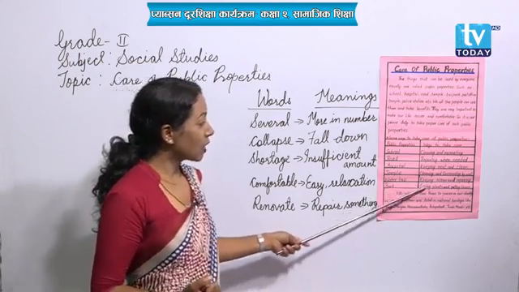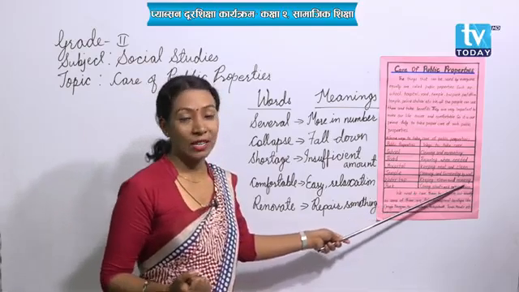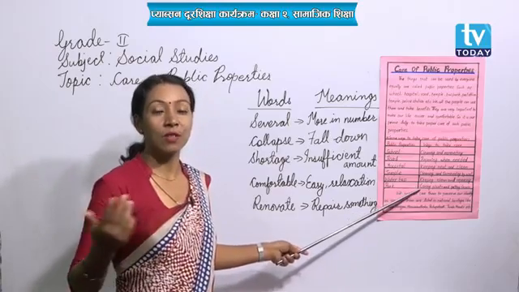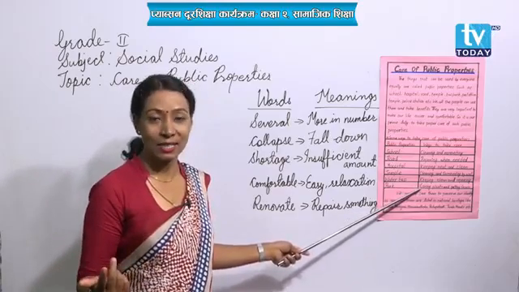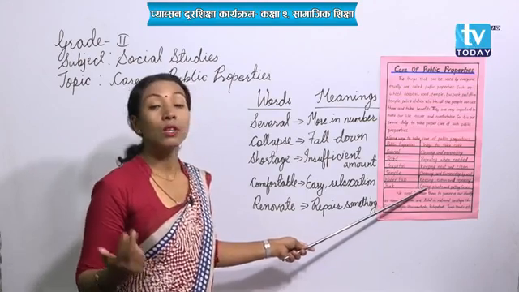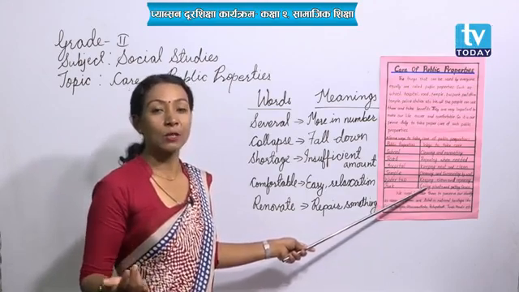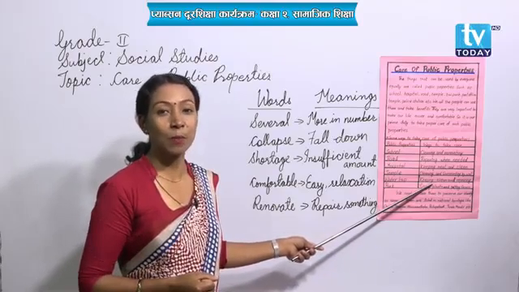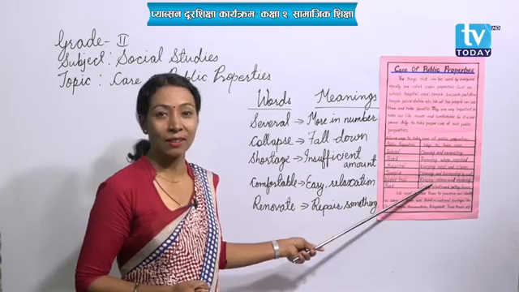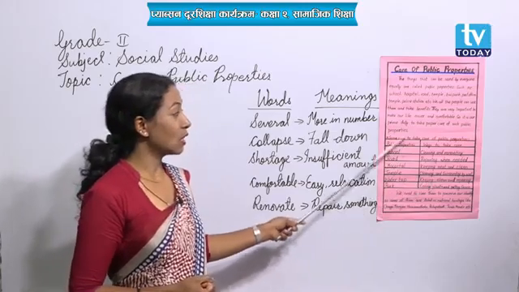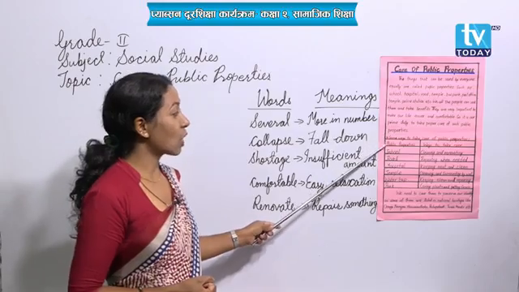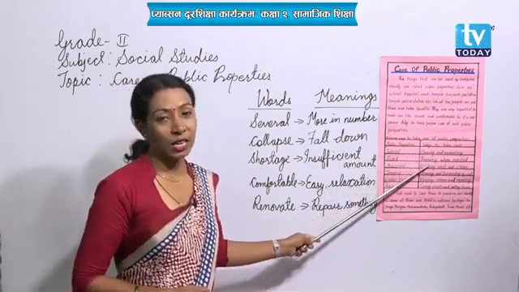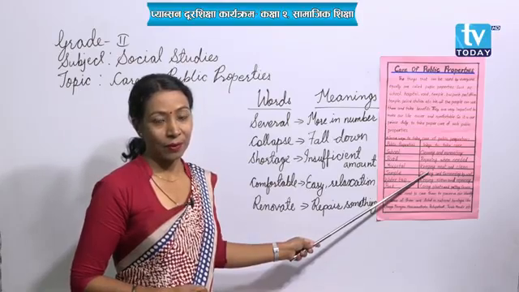Listen here, caring for plants and putting up a fence. Yes, in the park, what can you see? Different types of flowers, different types of plants, isn't it? So we have to care for the plants which are grown in the park, the flowers. We should not pluck the flowers from the park if we have gone to visit the park, isn't it? Okay, so in this way, my dear students, here are some examples of public properties and ways to take care of them I have given here, right?